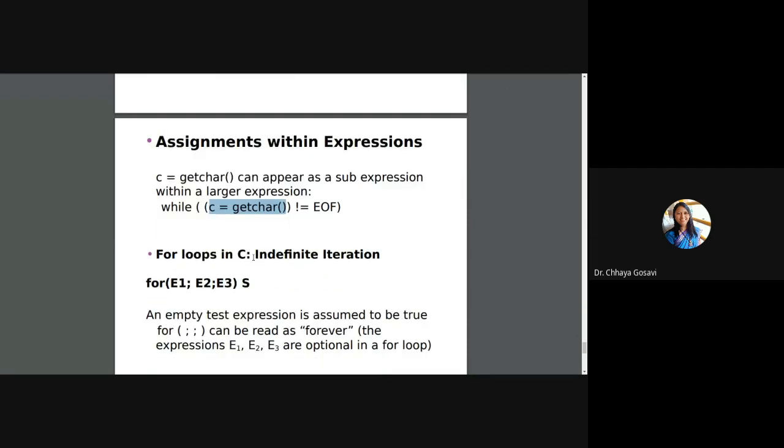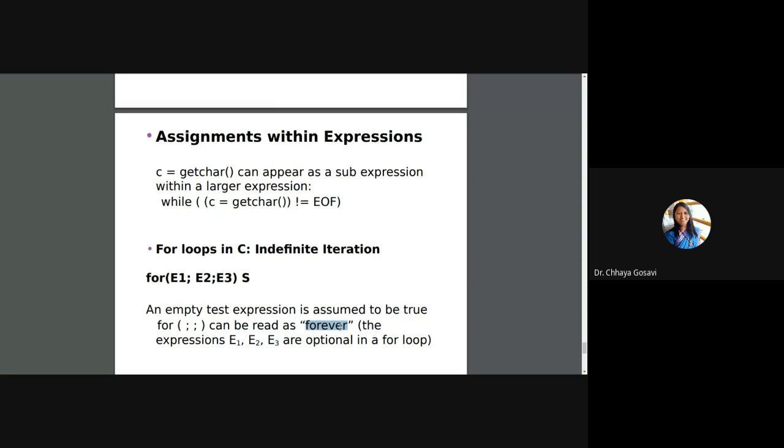For loop in C, we can have a for loop for indefinite iterations. It is not compulsory that I should always have a terminating condition like less than or equal to some value. The empty expressions: you can write a for loop like for semicolon semicolon without specifying any condition. It is called a forever loop.